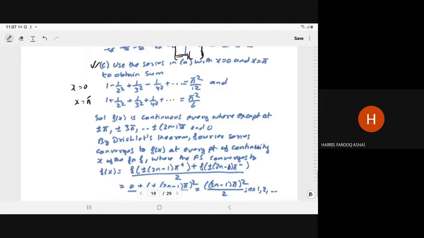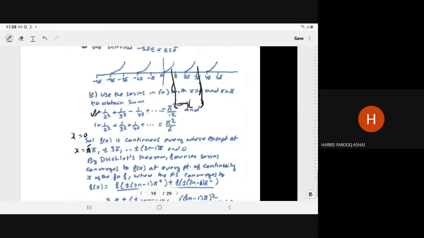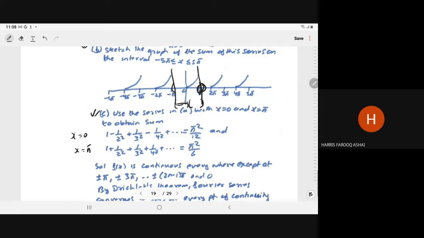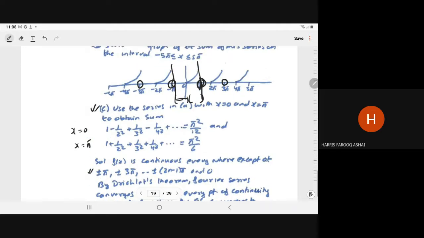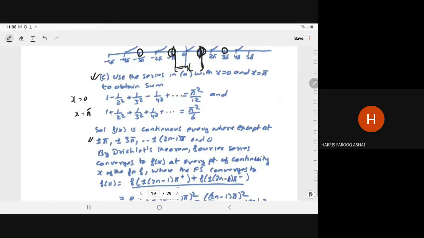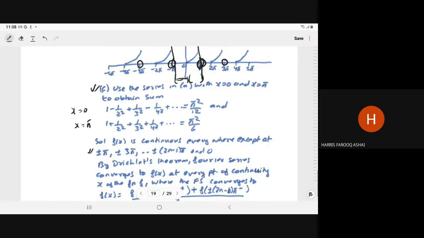So in this case, f(x) is continuous everywhere except at plus minus pi, plus minus 3 pi, and so on, that is, except at plus minus odd pi, plus minus (2n minus 1) pi. And at 0, it is continuous.